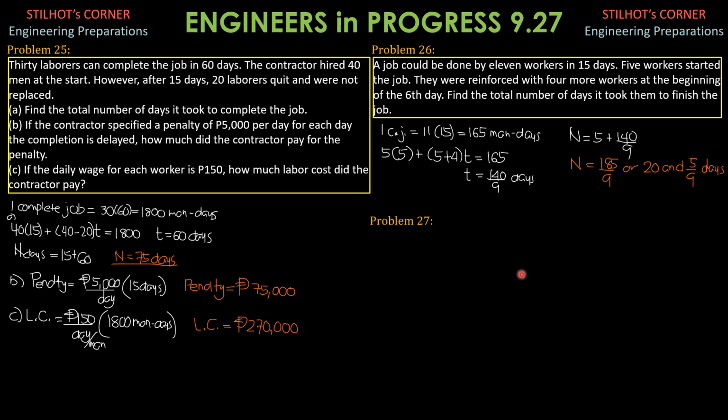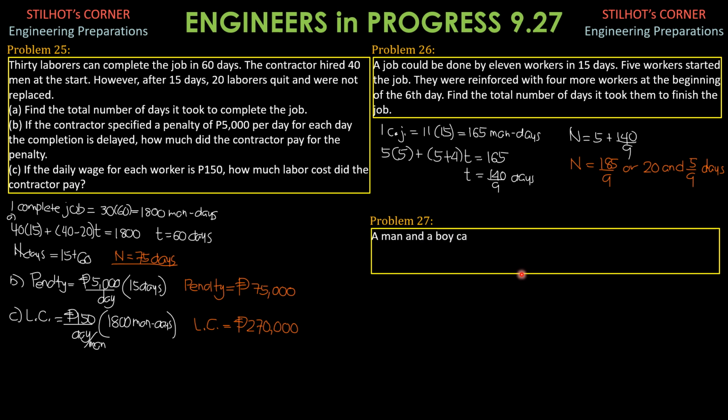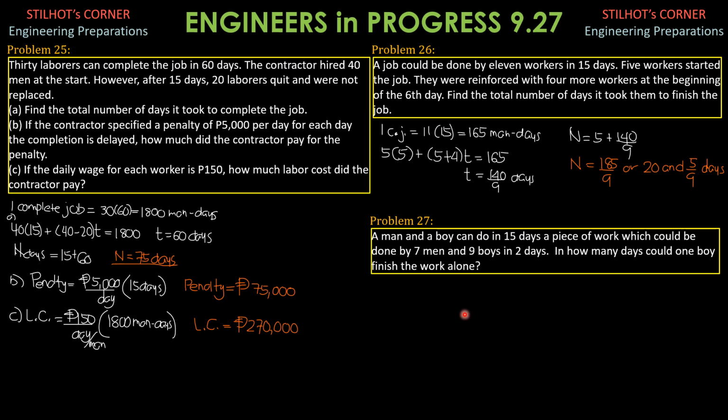Then lastly, problem 27. A man and a boy can do in 15 days a piece of work which could be done by 7 men and 9 boys in 2 days. In how many days could one boy finish the work alone?